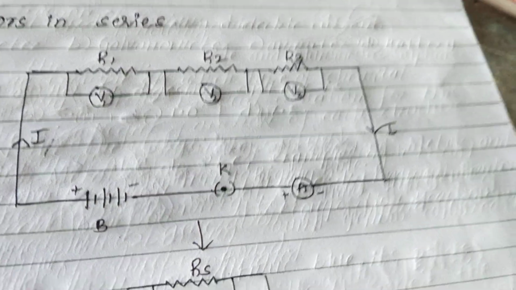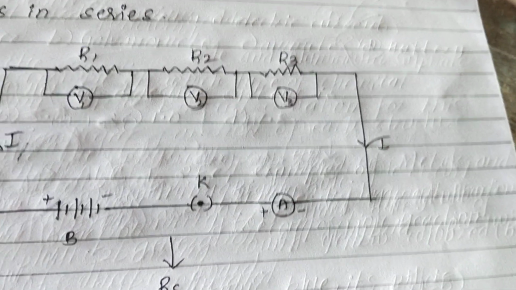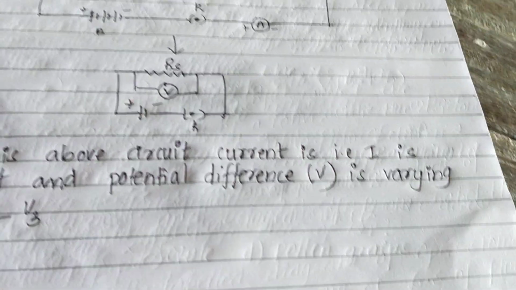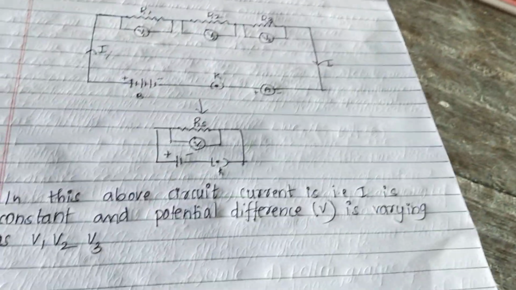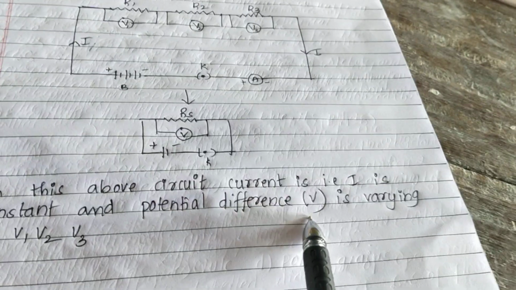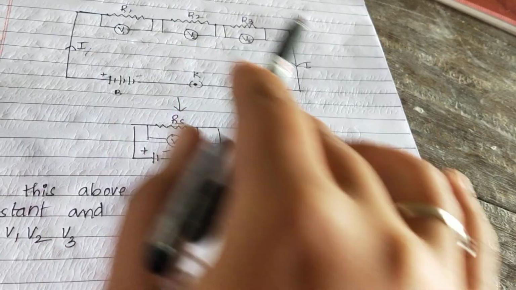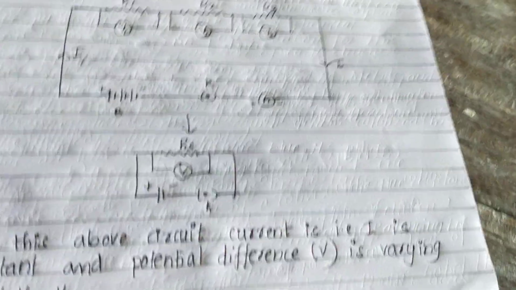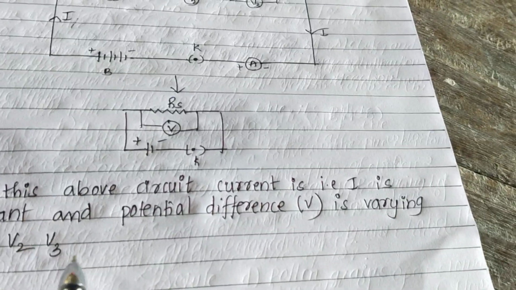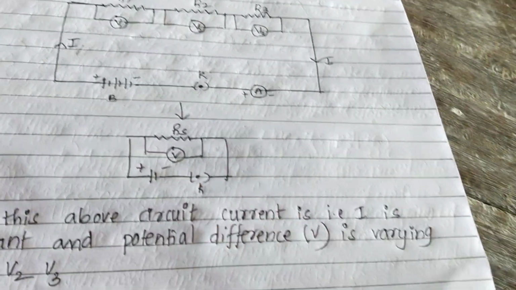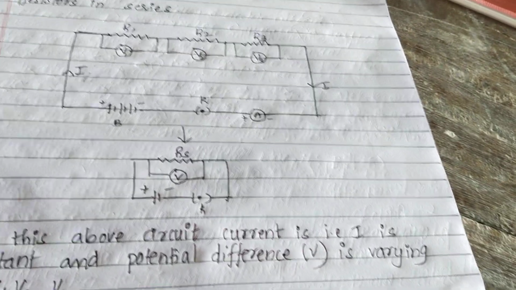Seeing the above circuit diagram, we can write that the current I is constant, and the potential difference across the ends of the circuit varies as V1, V2 and V3. So this is what we see first in a series connection.